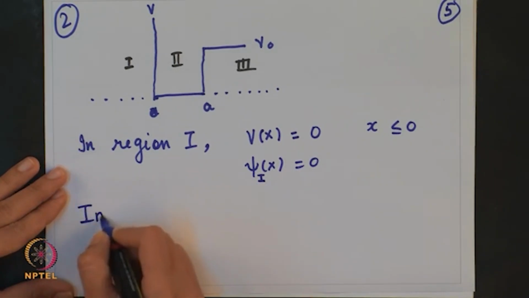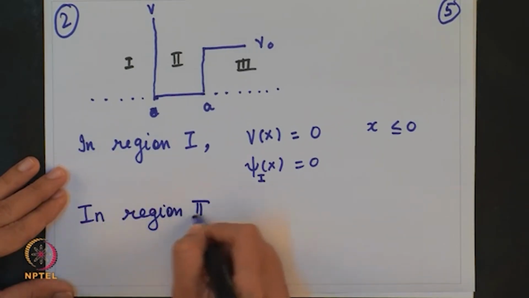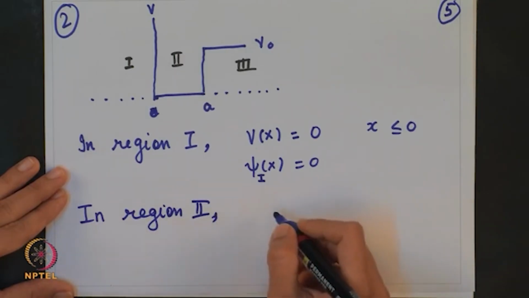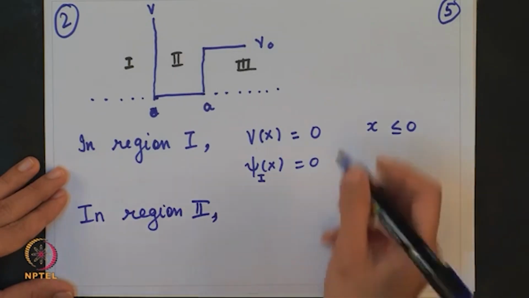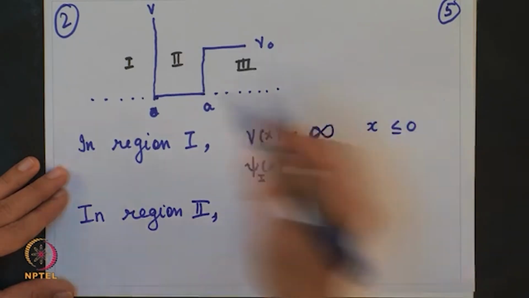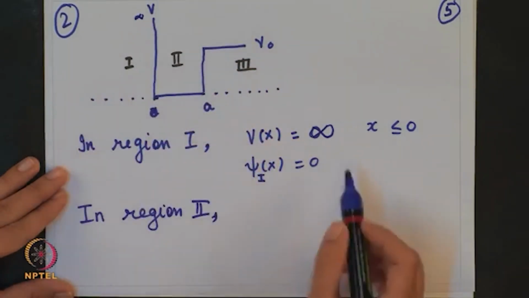Then in region 2, what can you say about region 2? So, I am sorry, here we have V of x is infinity, because I have already drawn it here, V goes to infinity in region 1.